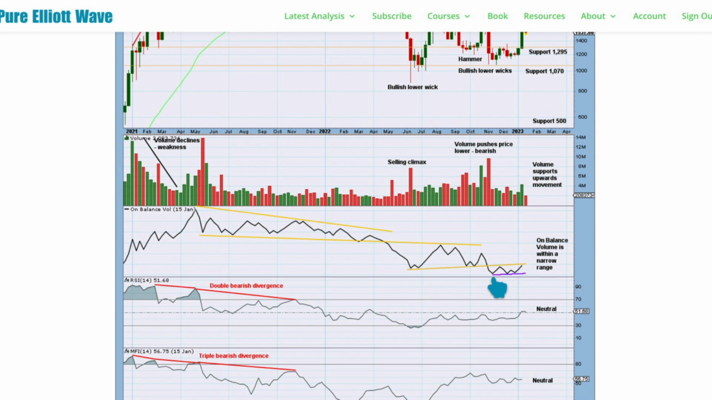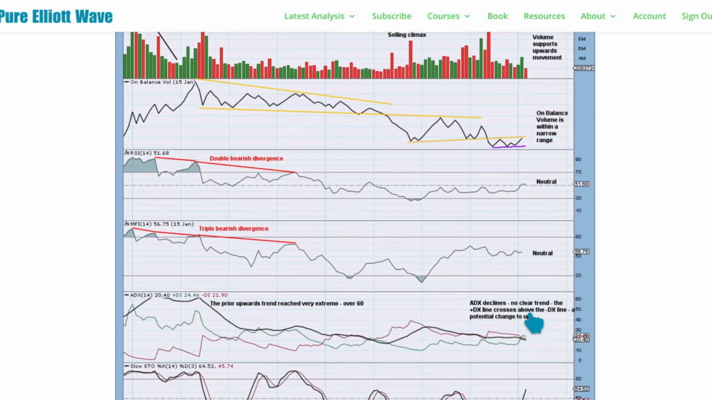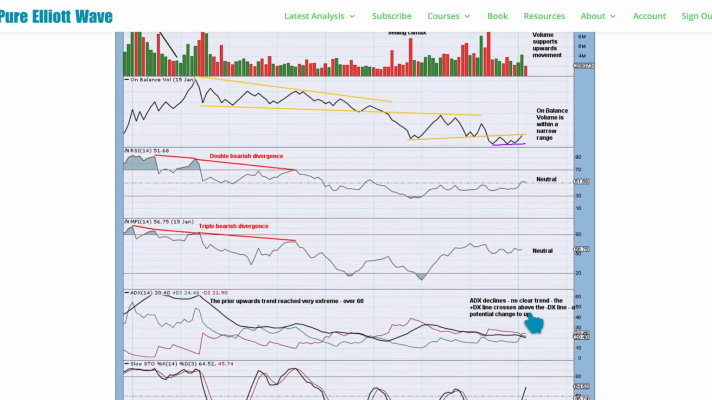On balance volume doesn't exhibit divergence on a closing basis. It has a small narrow range it's in, no signal at this time, but if it breaks back above resistance here, that would be a bullish signal. RSI is neutral, so is money flow, so is stochastics.